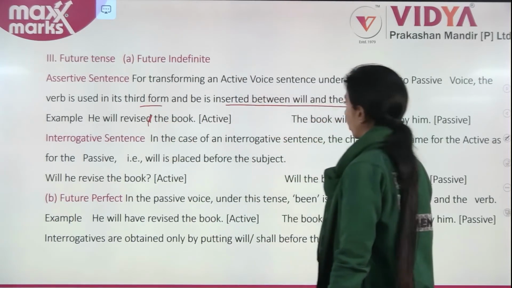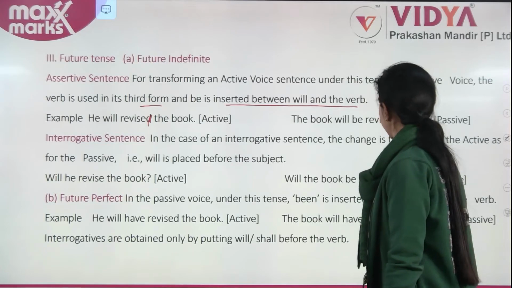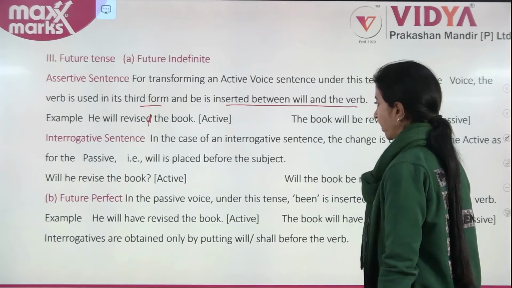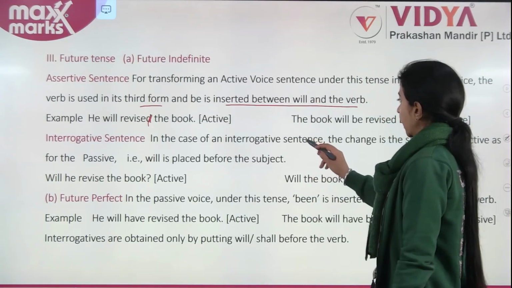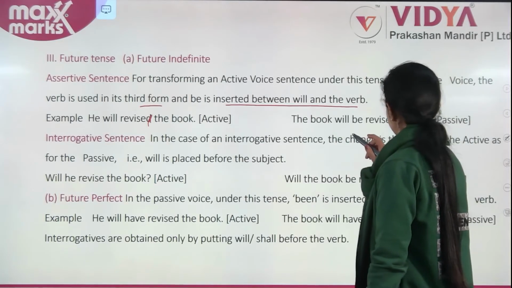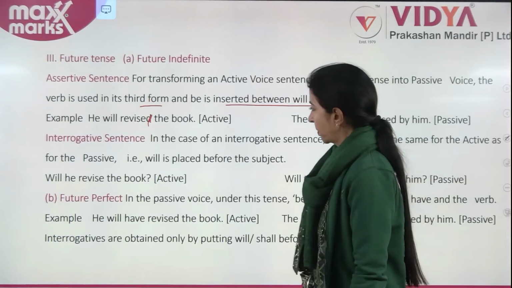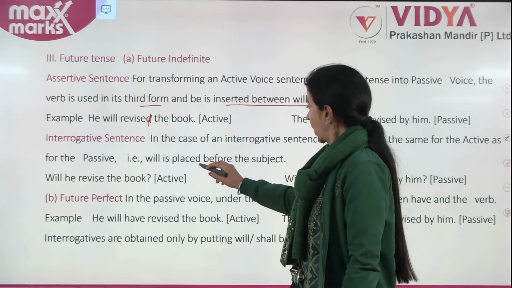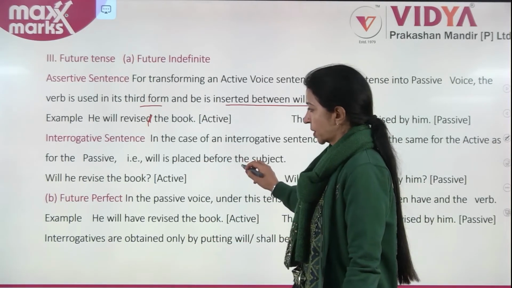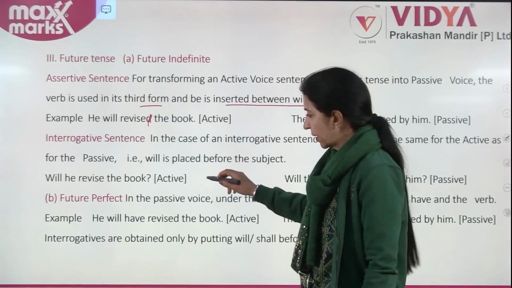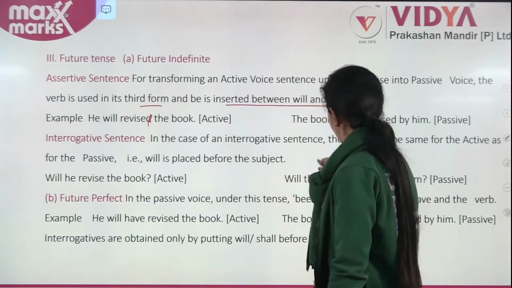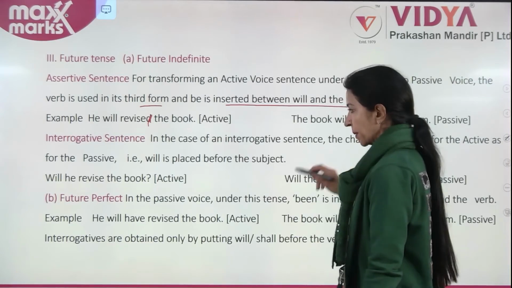The book will be revised by him. In the case of an interrogative sentence, the change is the same for the active as for the passive. Will is placed before the subject. Will he revise the book? Will the book be revised by him?